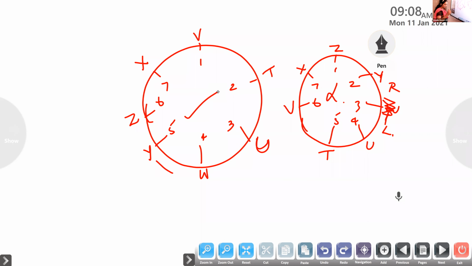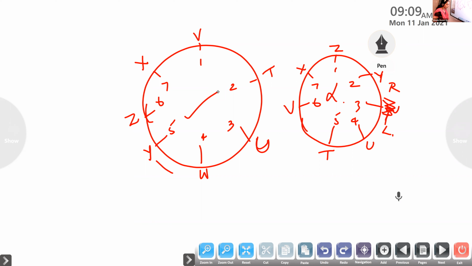Now let us answer the remaining questions. Write the neighbors of U. Who are the neighbors of U? Neighbors of U are W and T. Who are the neighbors of X? Neighbors of X are Z and V, isn't it?